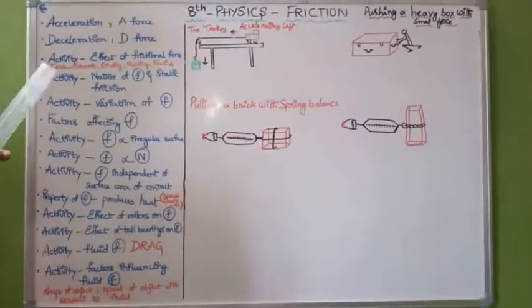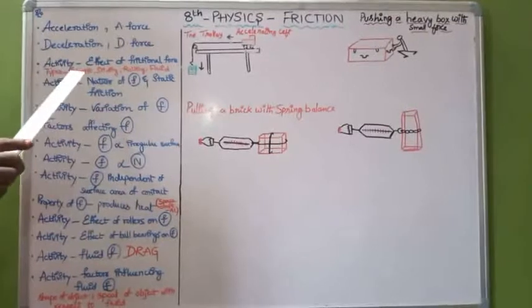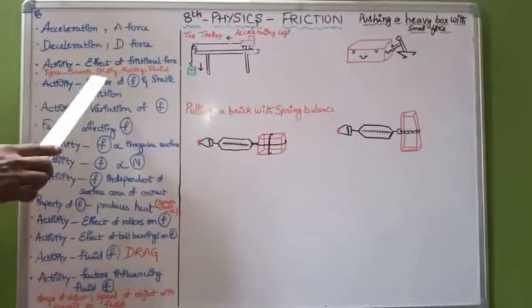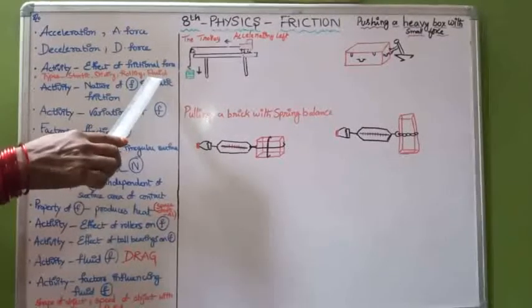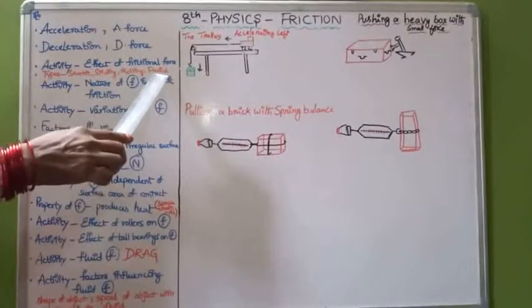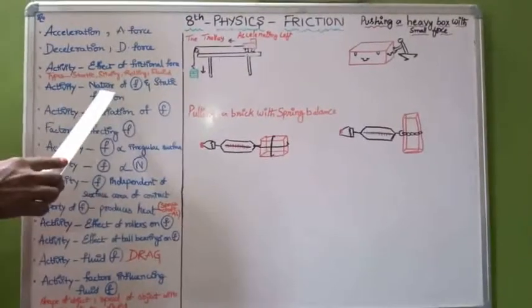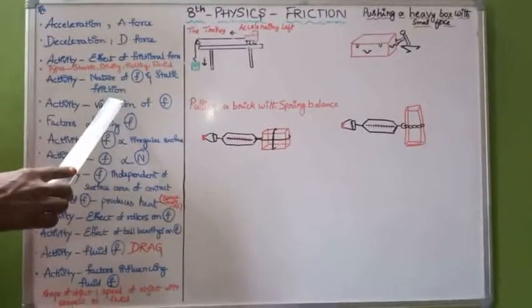As already discussed regarding the types of frictional forces: static friction, sliding friction, rolling friction, and the friction which we find in gases and liquids, that is what is called fluid friction. Now, information regarding the nature of friction and static friction.